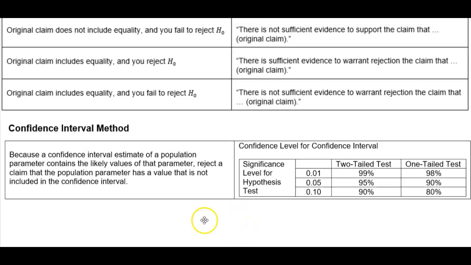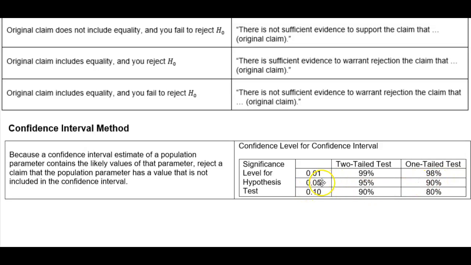Okay, now because a confidence interval estimate of a population parameter contains the likely values of that parameter, reject the claim that the population parameter has a value that is not included in the confidence interval. Now the confidence level for confidence intervals. For the significance level for the hypothesis test, if you have 0.01, a two-tailed percentage for the confidence interval is 99%. If it's one-tailed, then it's 98%.